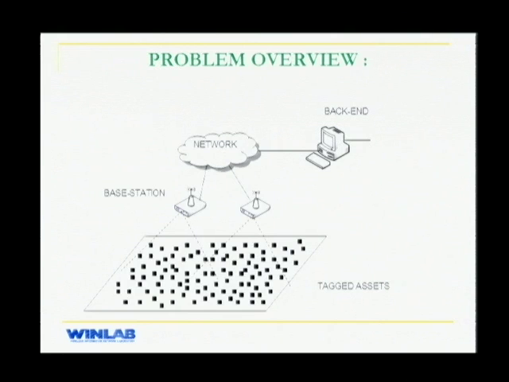The network readers are connected to some backend device where you have a user display. What we want is to continuously monitor all these assets in real time. So if we consider the tag at the right hand corner, if it was supposed to disappear because of theft or maybe some malfunction, this message has to be transmitted through the system and some form of alarm is to be raised.